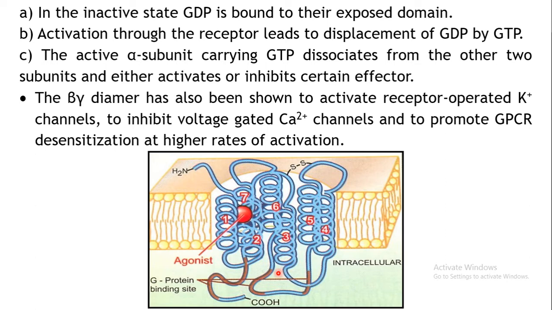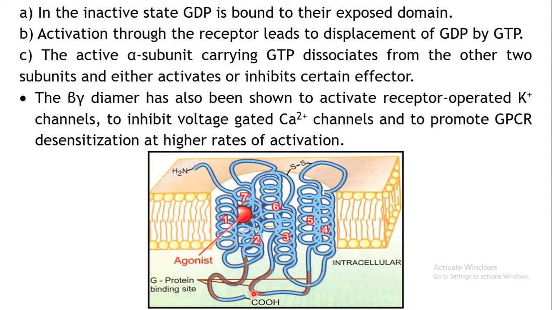Further, according to what G protein has come and bound, what agonist has bound and what signal it is bringing, it will produce some effector pathway. It will make certain changes depending upon what type of signal is being brought by your drug, or what type of G protein is binding to your receptor.